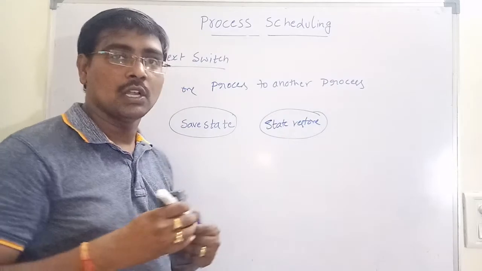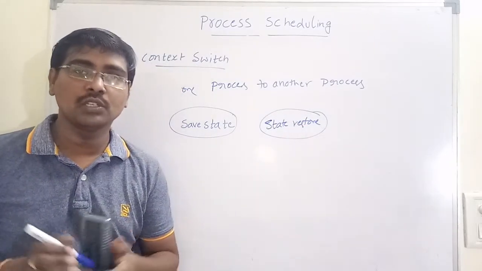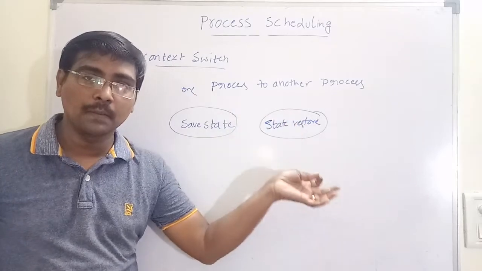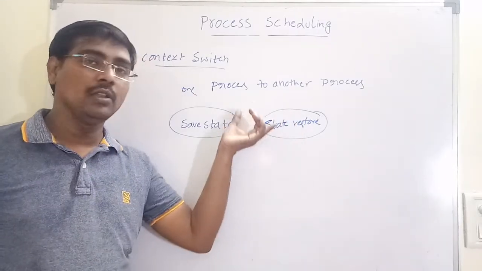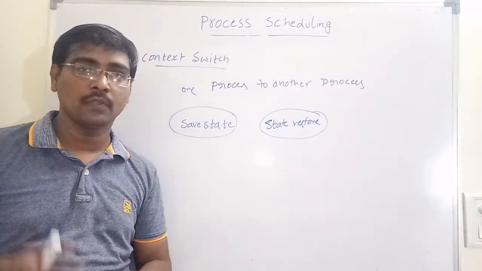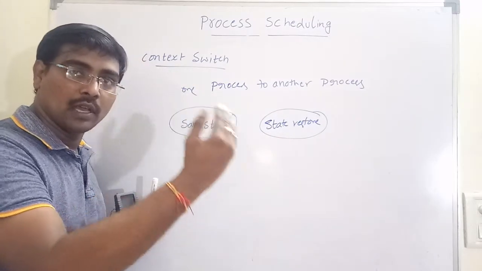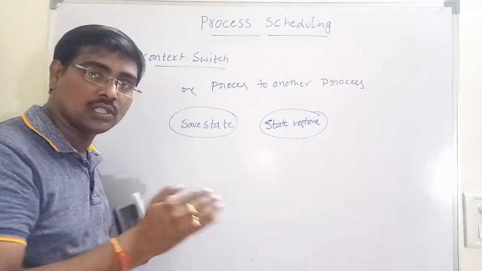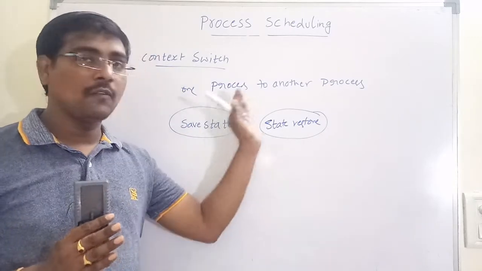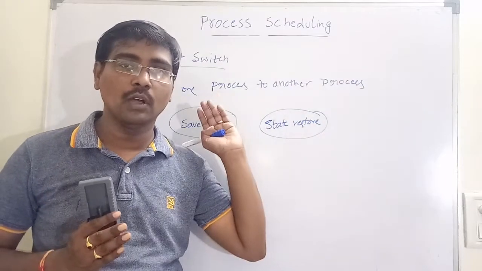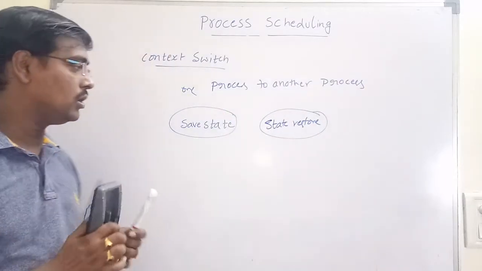State restore means we continue execution from where we left off. That is, we left off at some particular point, and we continue the execution from that particular instruction. Okay, remember, whenever we perform a switch operation, we have to save the state, and whenever we call it again, we have to restore. That is, from where we have to continue, we have to restore.